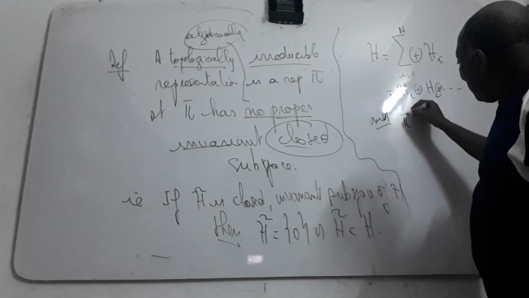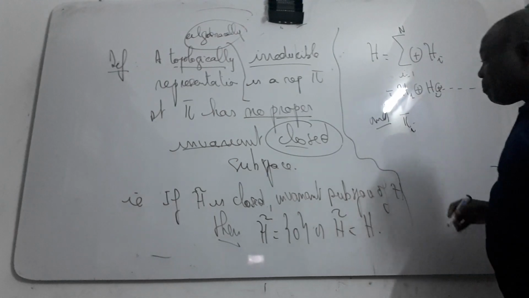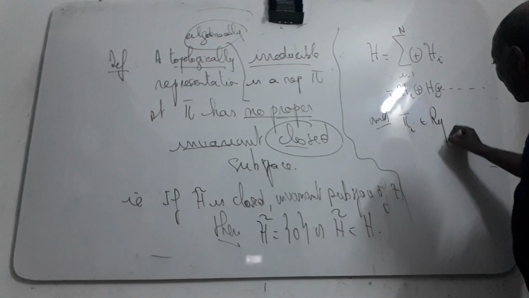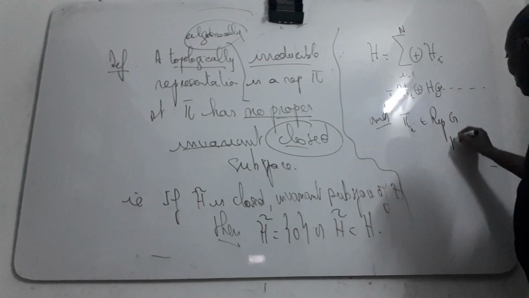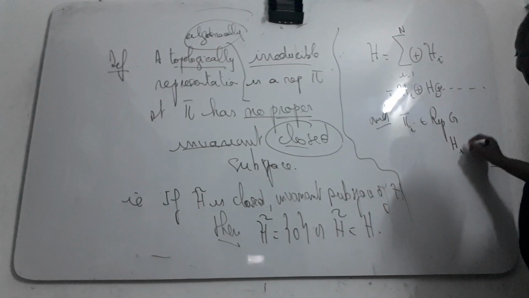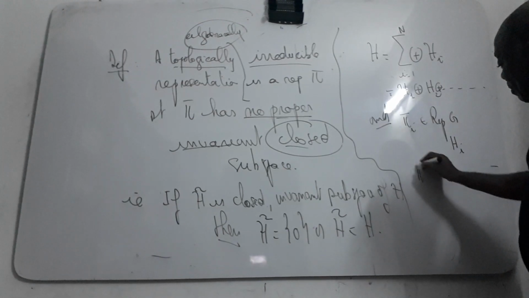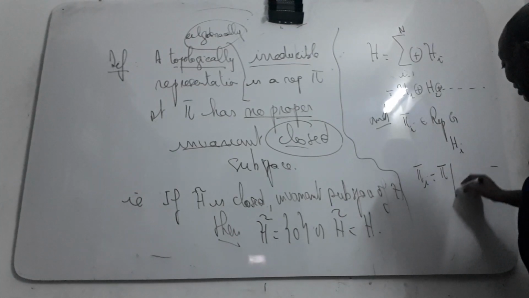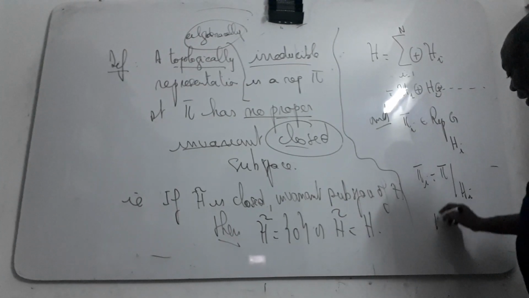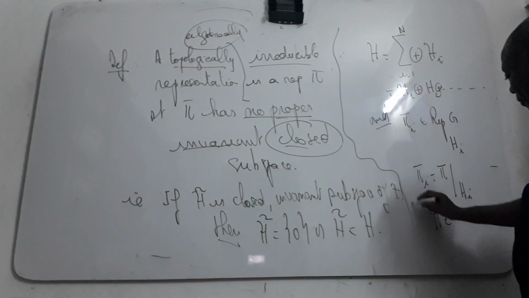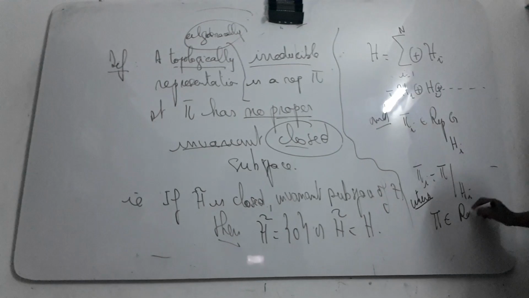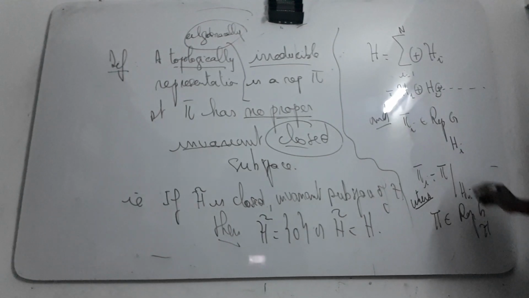I suppose that I pick pi I, a representation of J into H I, that means pi I is just the representation pi of J restricted to H I, where pi is a representation of J into H.